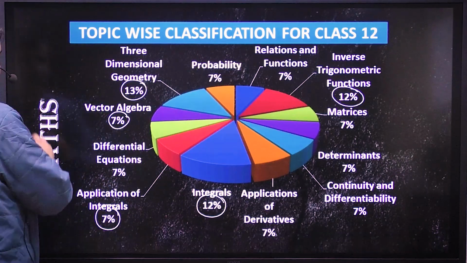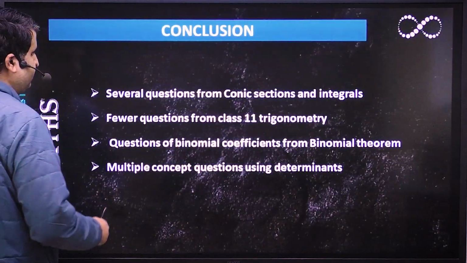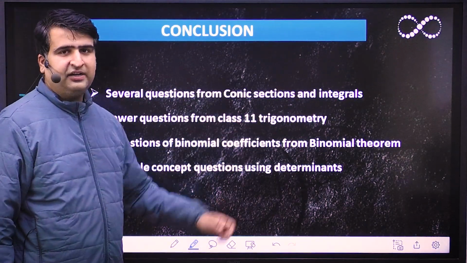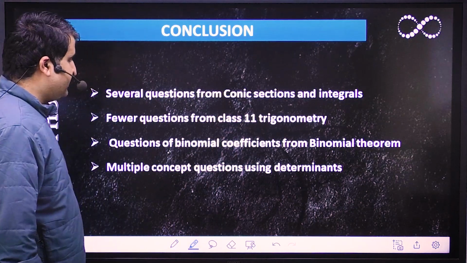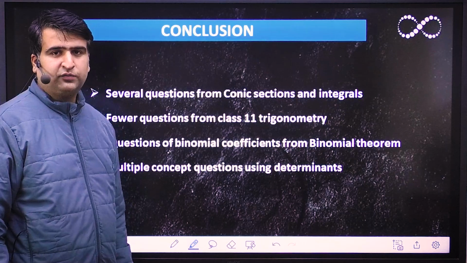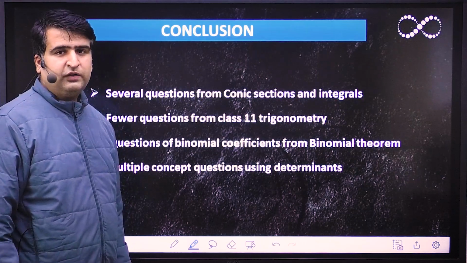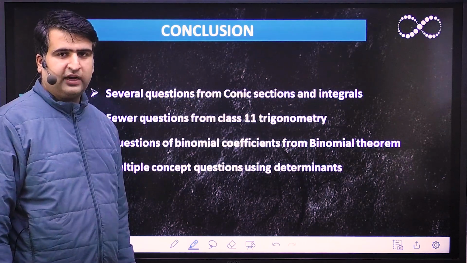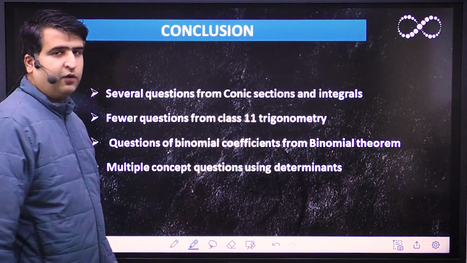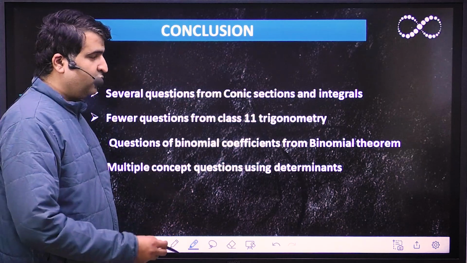And if we see the overall conclusion of the paper, several questions were asked from conic sections and integrals. And if we see class 11 trigonometry, there was just 1 question, which was from solution of triangles, which was not direct trigonometric ratios and identities. And questions of binomial coefficients were asked from the binomial theorem.